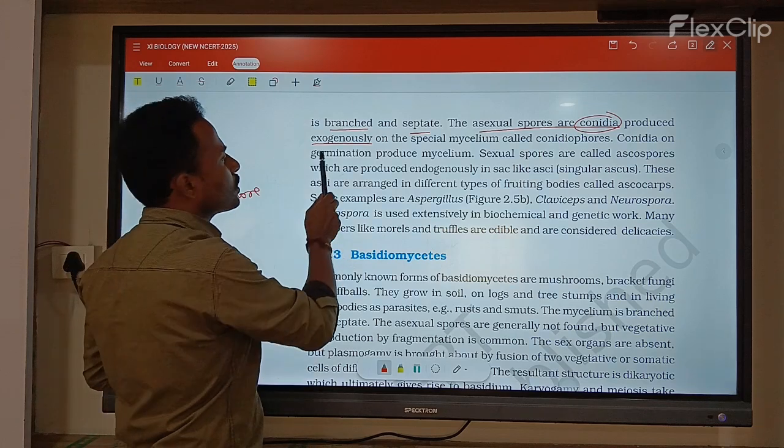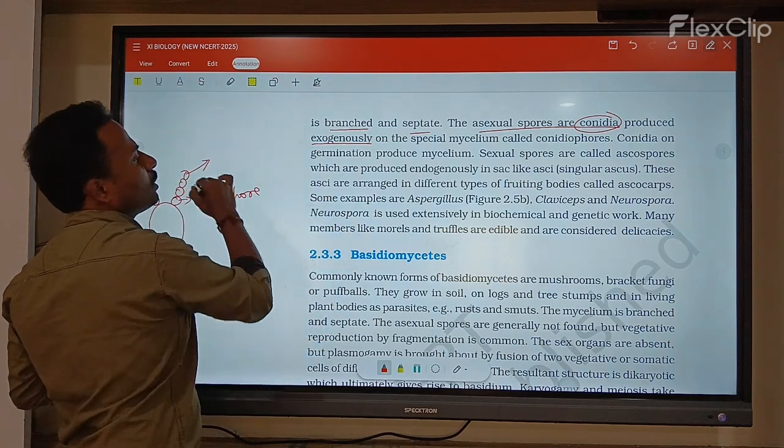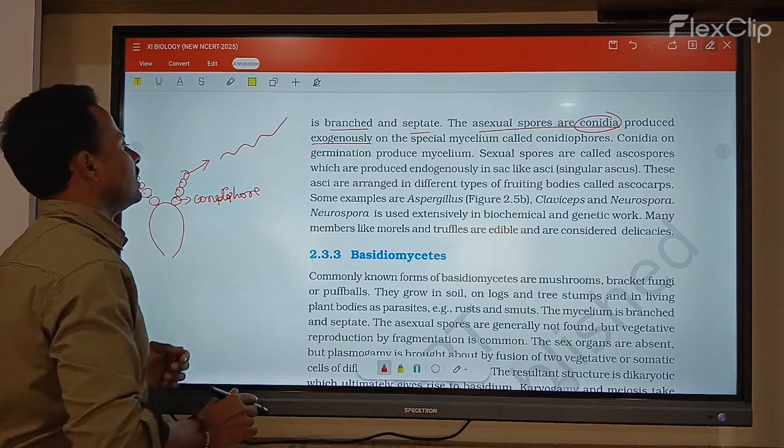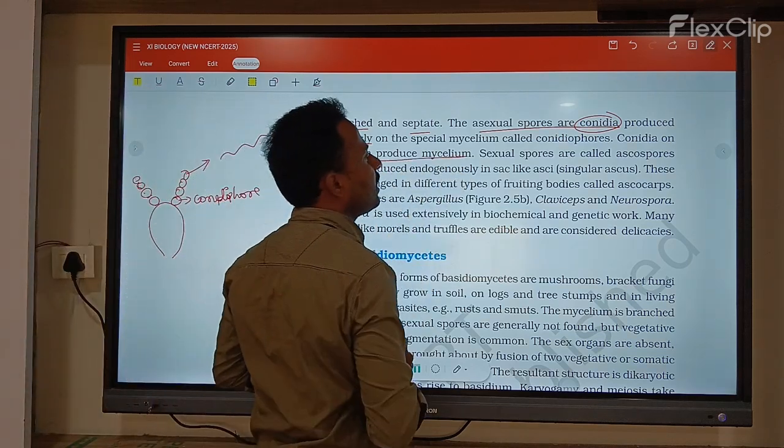Conidiophores. In these conidiophores, each conidium germinates to form a single mycelium. Each one germinates to produce a mycelium.